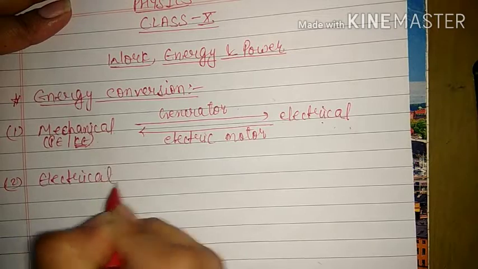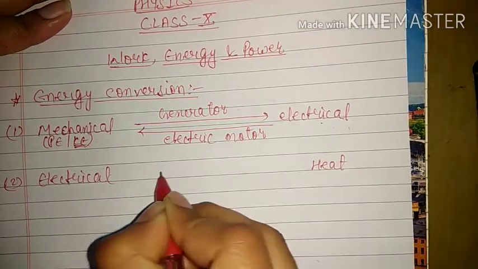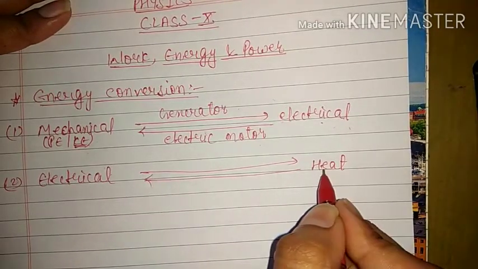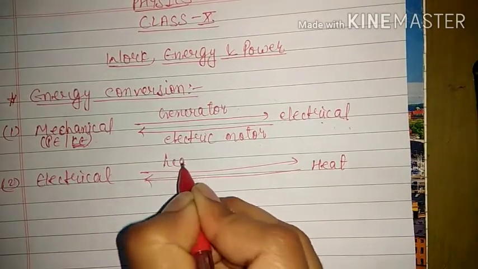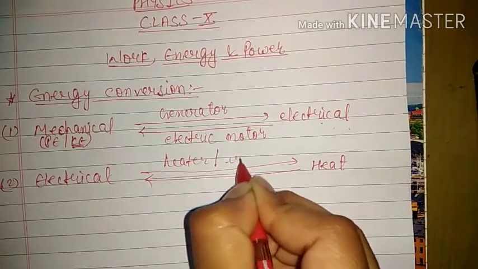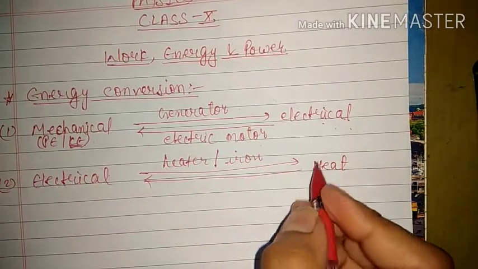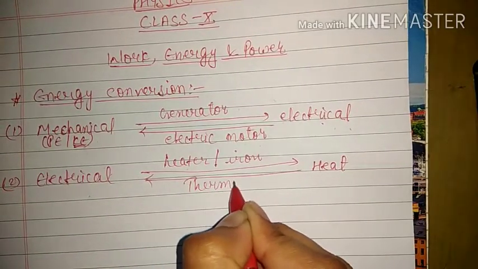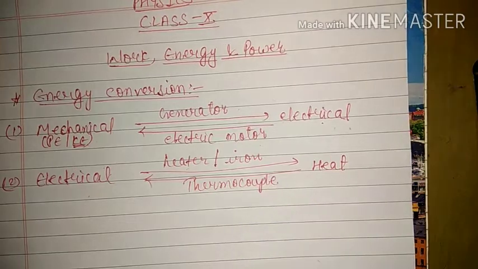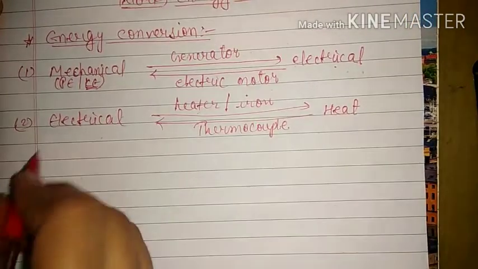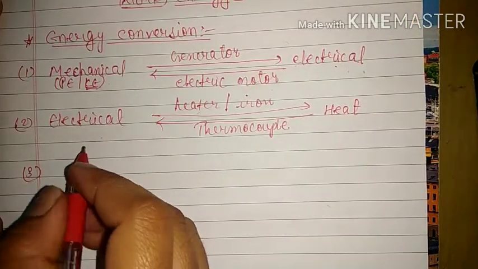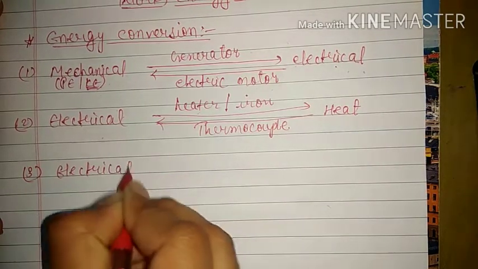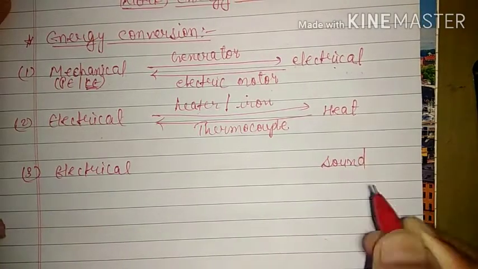That means electrical energy into heat energy. All the heating devices convert electrical energy into heat energy. That can be an electric heater or an electric iron. Similarly, heat energy is converted into electrical energy through a thermocouple. This word we will discuss later. Right now we have to remember only this word, that is thermocouple. And the next one is electrical energy into sound energy.